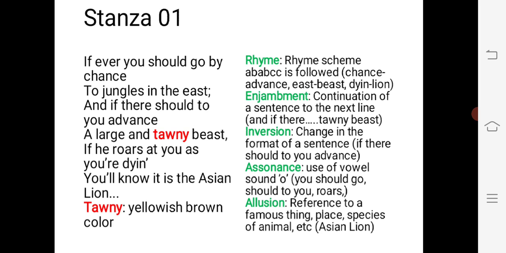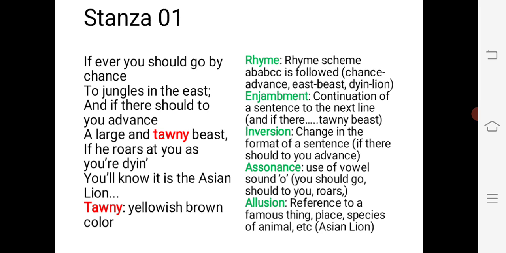So here you see there is enjambment. Inversion, you see change in the format of sentence. And if there should to you advance, this is the inversion, change in the format of sentence.